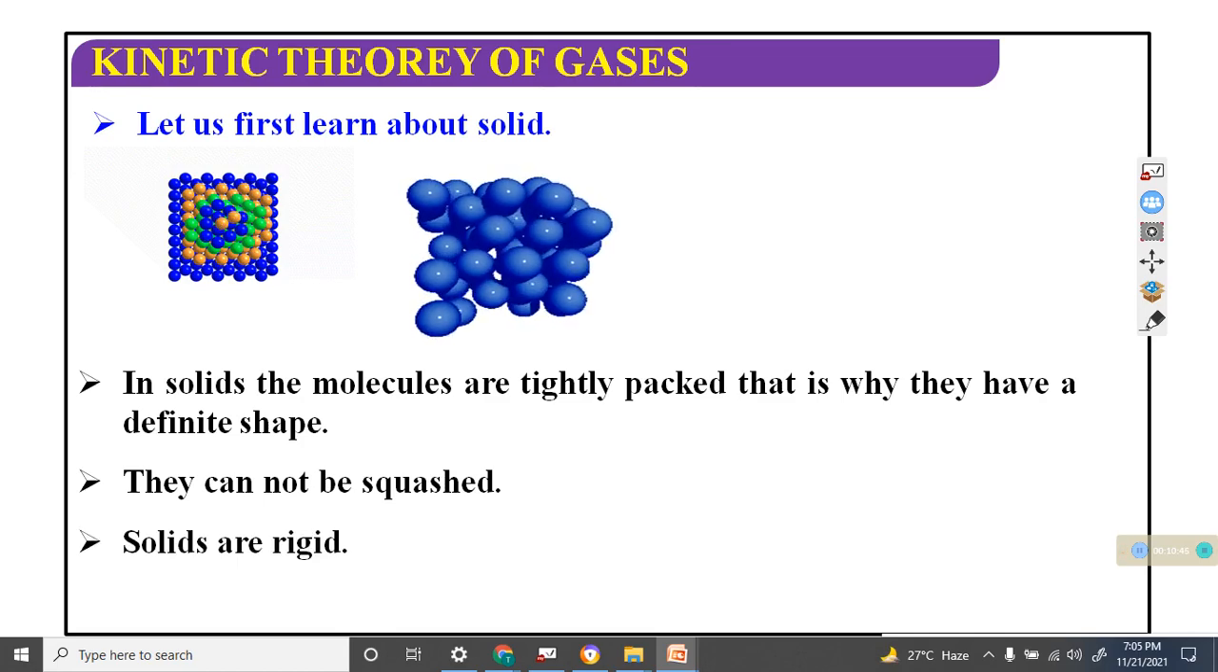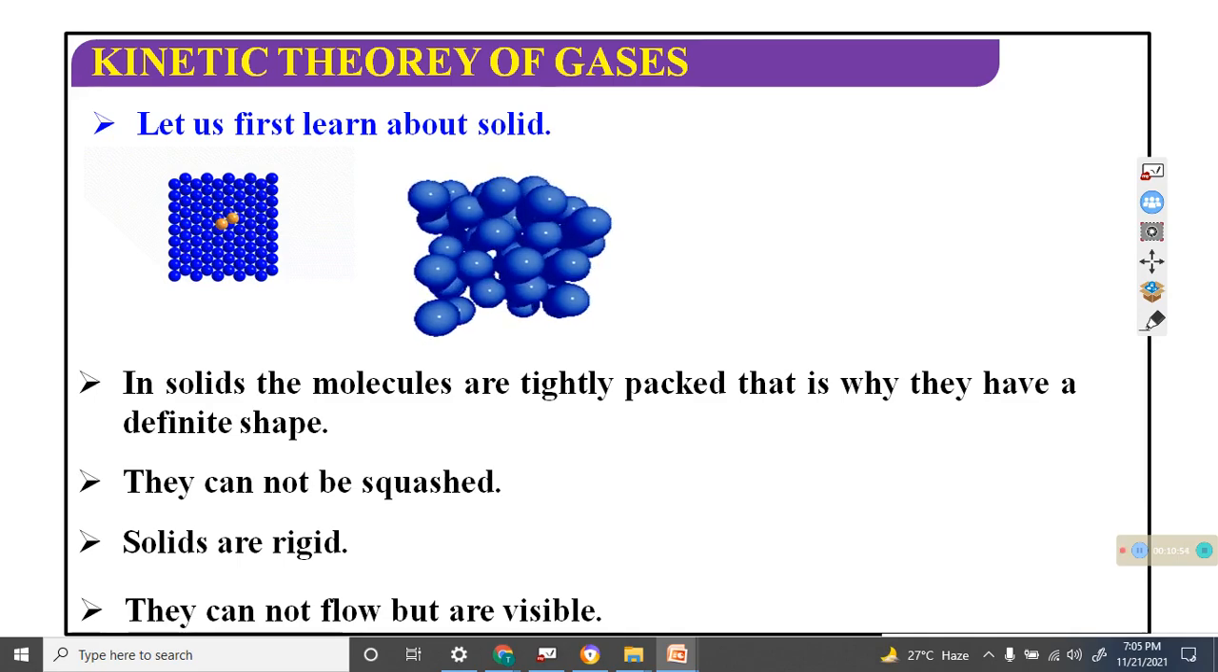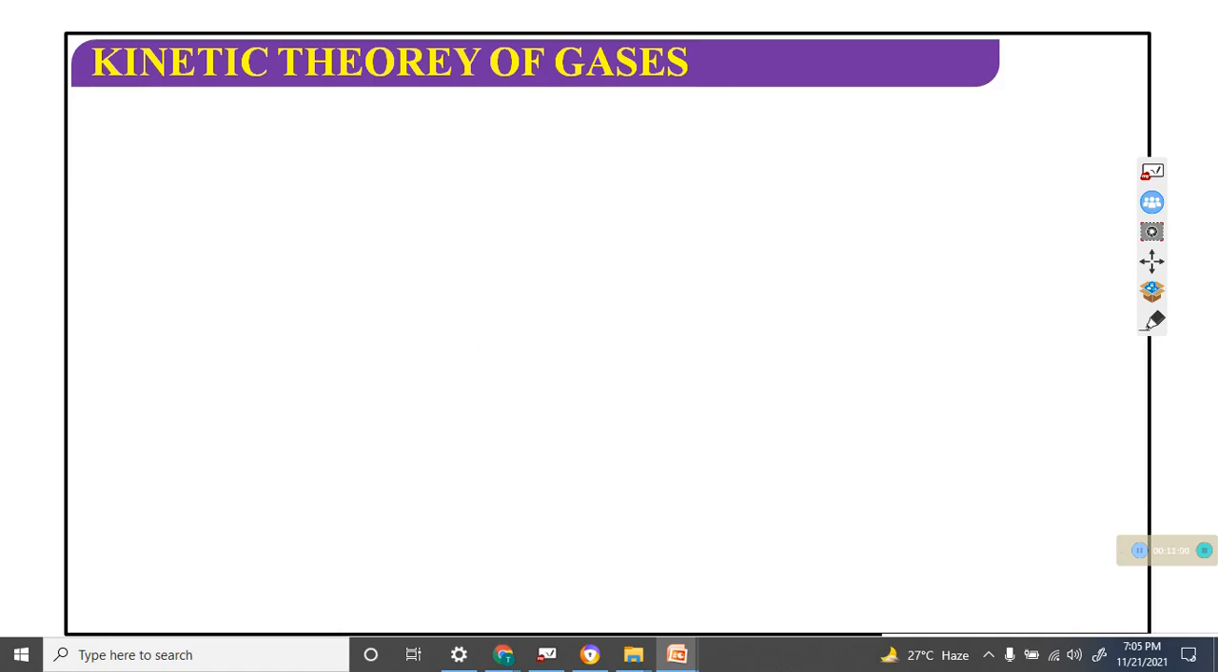Solids are rigid. A rigid body, if we consider it, is almost a solid. It cannot flow, but it is visible. Flow means that liquid can flow and solid cannot flow.